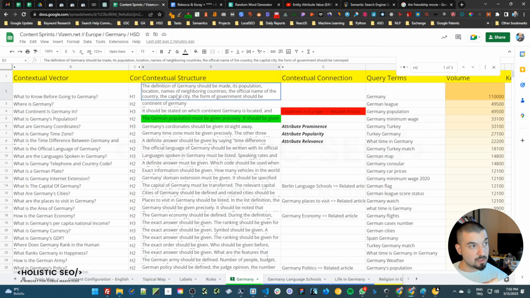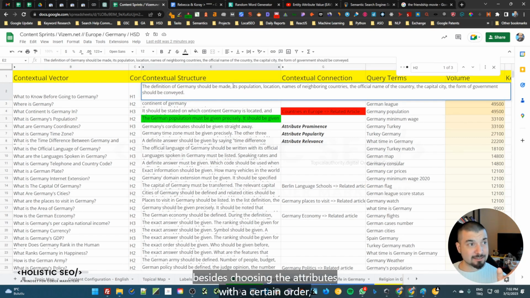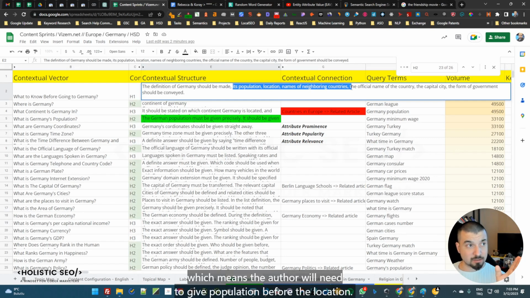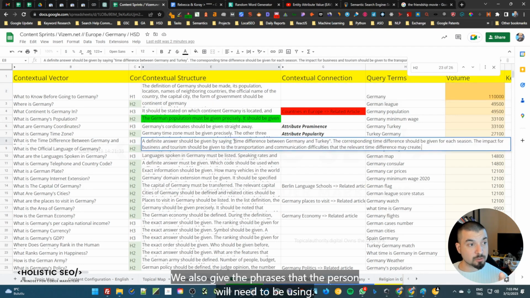When it comes to the contextual structure, besides choosing the attributes with a certain order, which means the author will need to give population before the location, besides that, we also give the format. We also give the phrases that the person will need to be using.